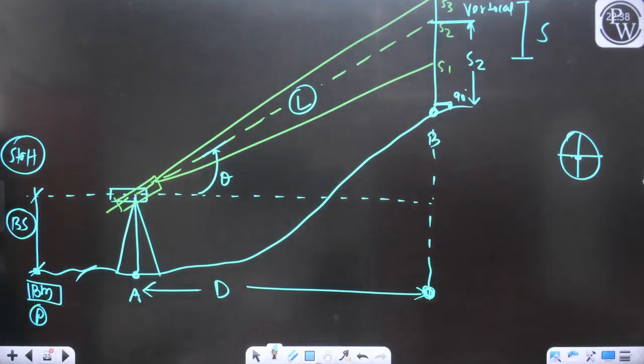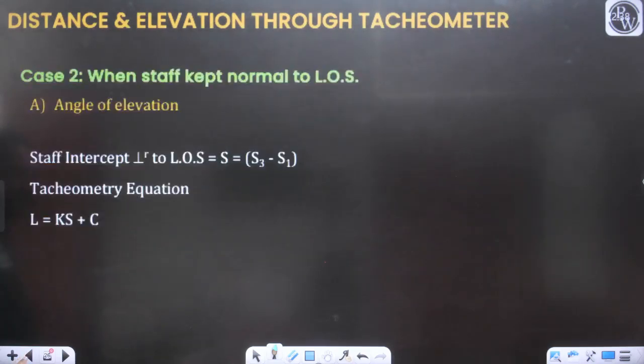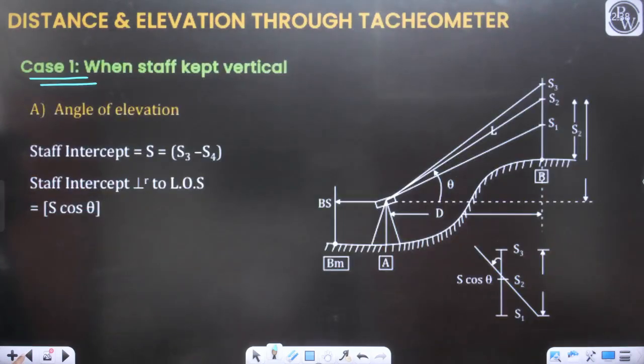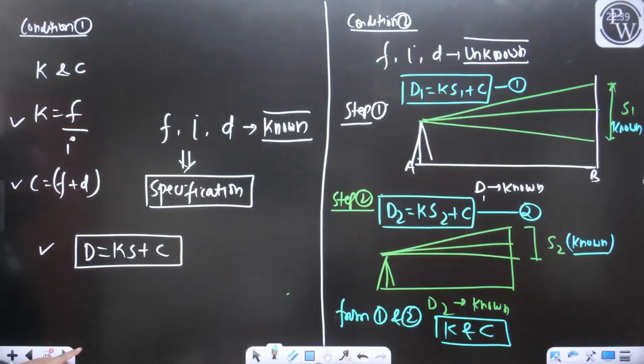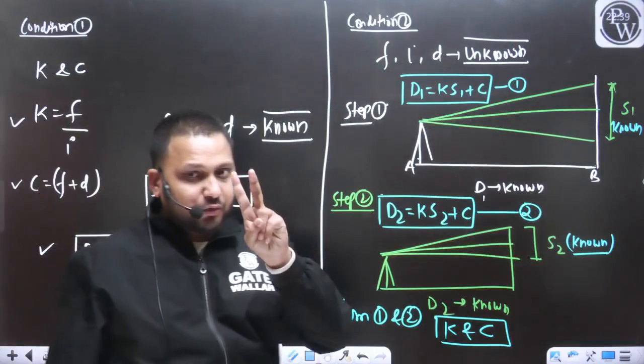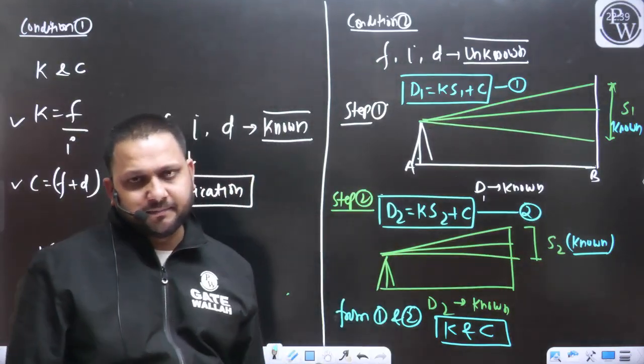Listen carefully. When you apply this equation, D is equal to Ks plus C, two important conditions are there.